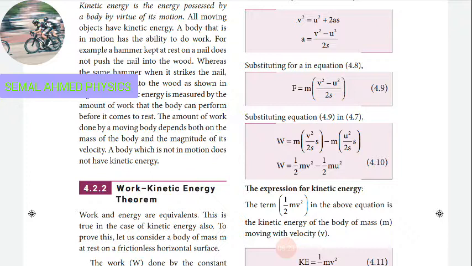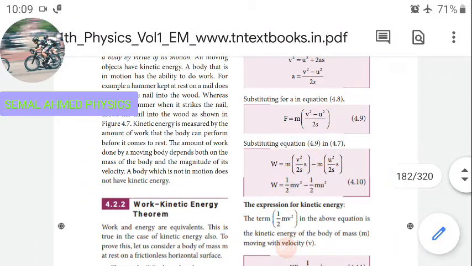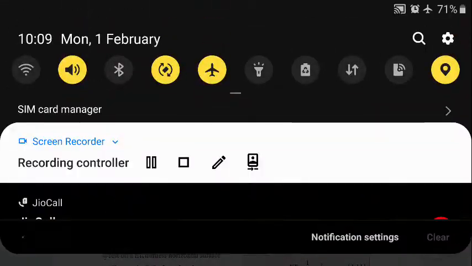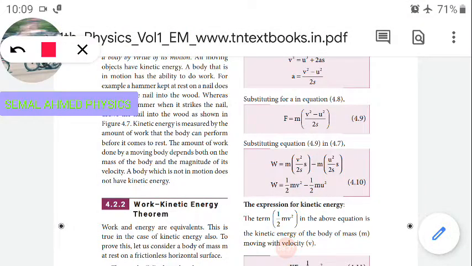So W is equal to half m v square minus half m u square, as S will be cancelled. This expression gives the kinetic energy.